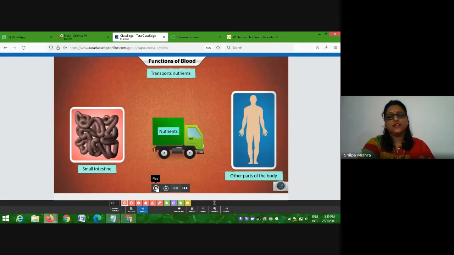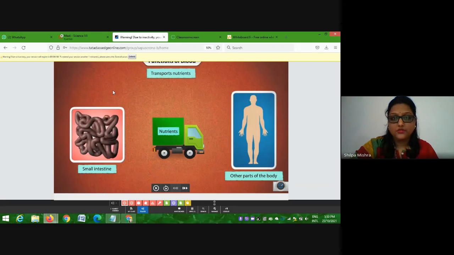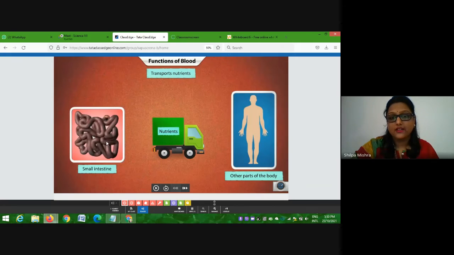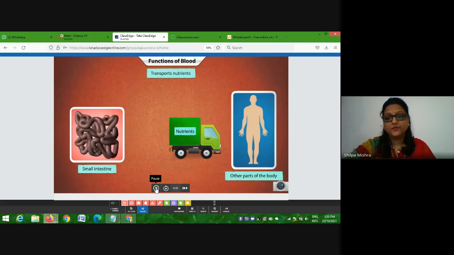So here we have seen that the child has hurt himself and blood comes out, right? So from there, they are helping us in understanding what blood is. We all have seen the small intestine, it absorbs the nutrients, yes or no? This is what is shown over here. Small intestine absorbs the nutrients, and these nutrients, where are they transported? To the other parts of the body from the intestine, right? And how are they transported? With the help of blood.